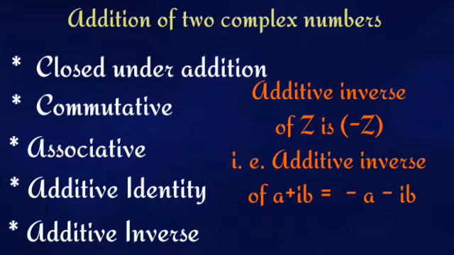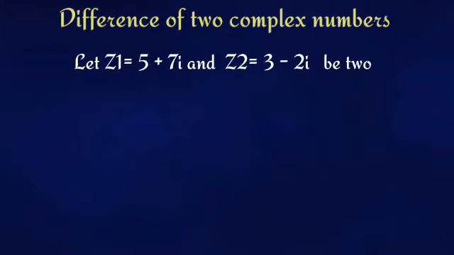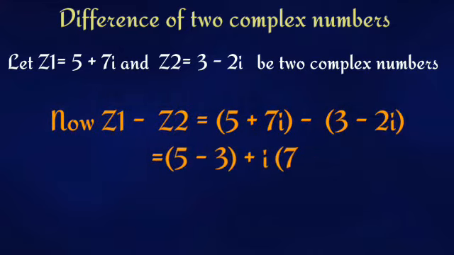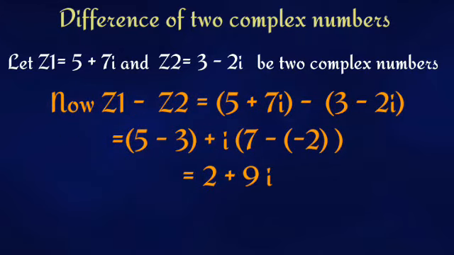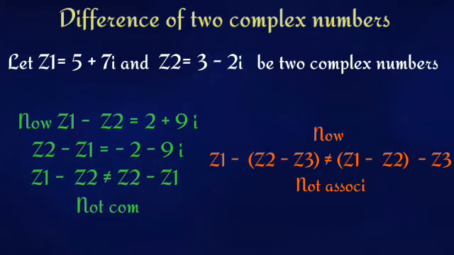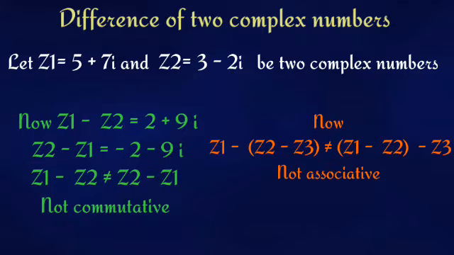So that z plus that minus z will be the additive identity, that is 0. For the difference of two complex numbers, it is also the same as we have done in the addition. We will calculate the difference in the real part and imaginary part separately, and we will get another complex number as a result. One point I want to mention here: the difference of two complex numbers is neither commutative nor associative. So these two properties don't hold there.